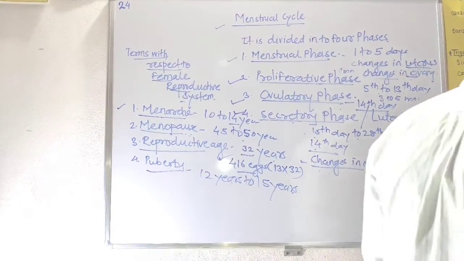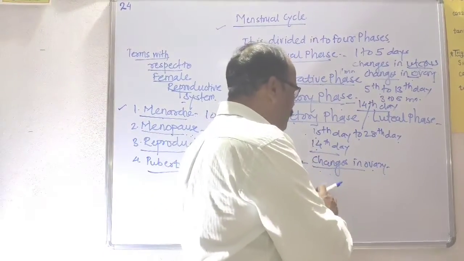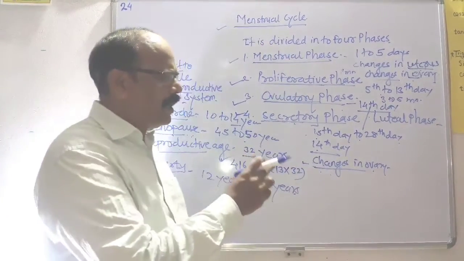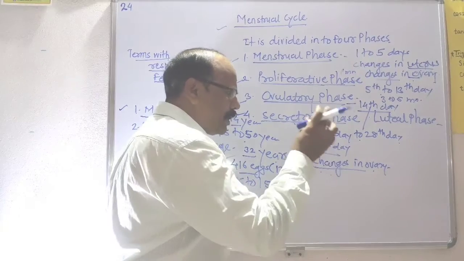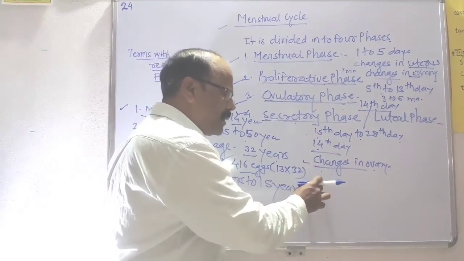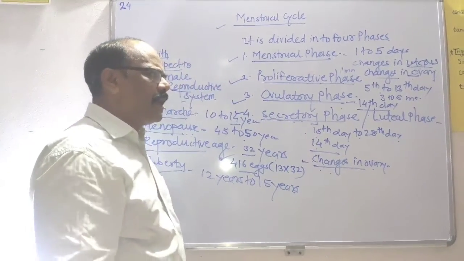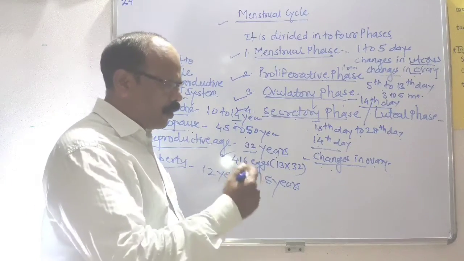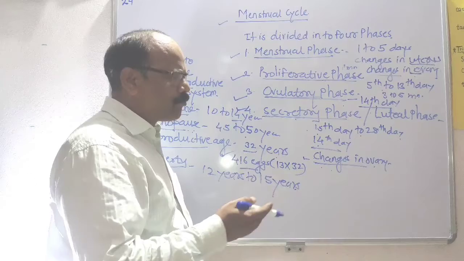And if the fertilization process takes place, what happens there? Implantation of the fertilized egg will take place in the uterus, and further developmental changes take place. The inner wall of the endometrium becomes more vascular and glandular.